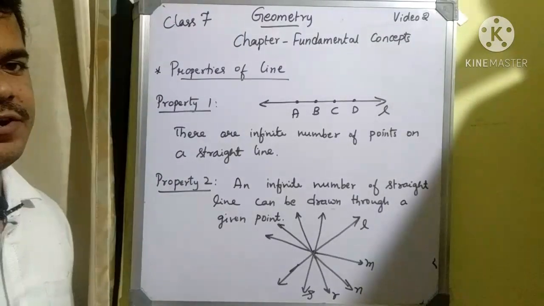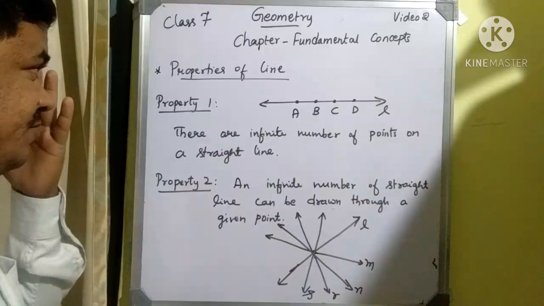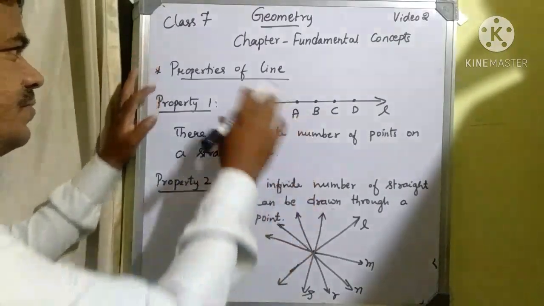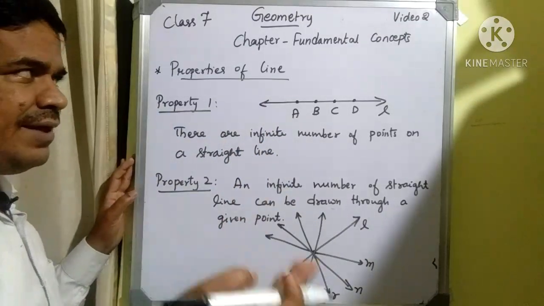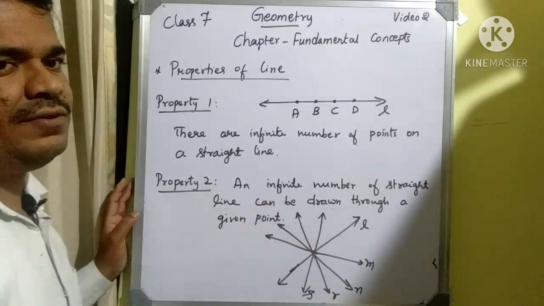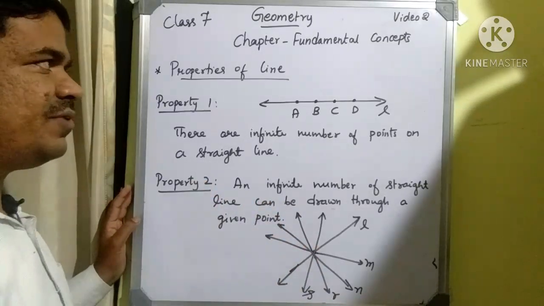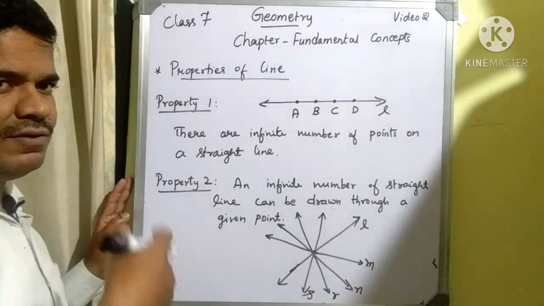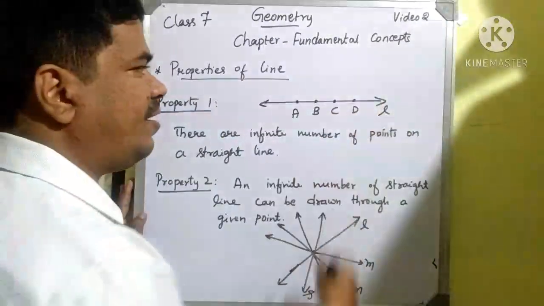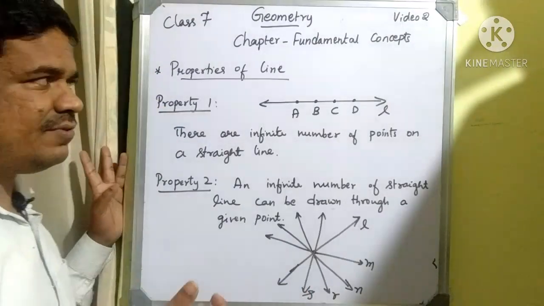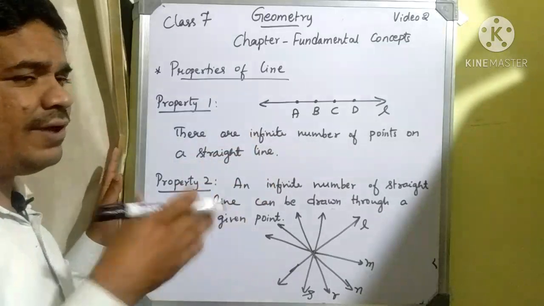Next concept related to fundamental concepts of geometry is related to the concept of line. Here we have studied what a line is, and what things are present inside the line, that is points. It is a collection of points that we can call a line. And we can represent a line with arrowheads in both directions. Like that, a few of the concepts related to line we have studied.